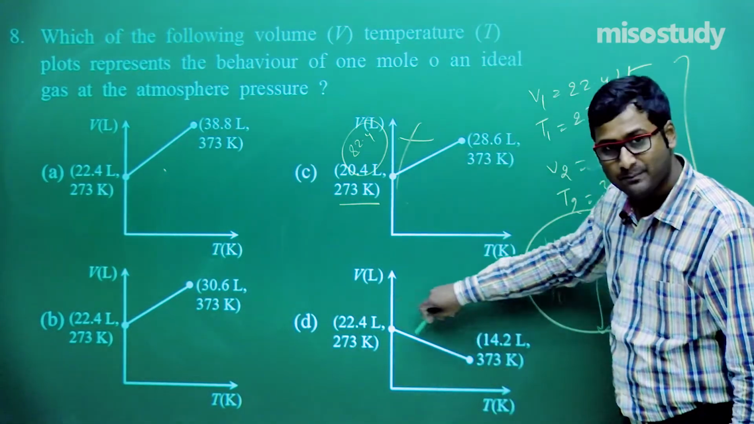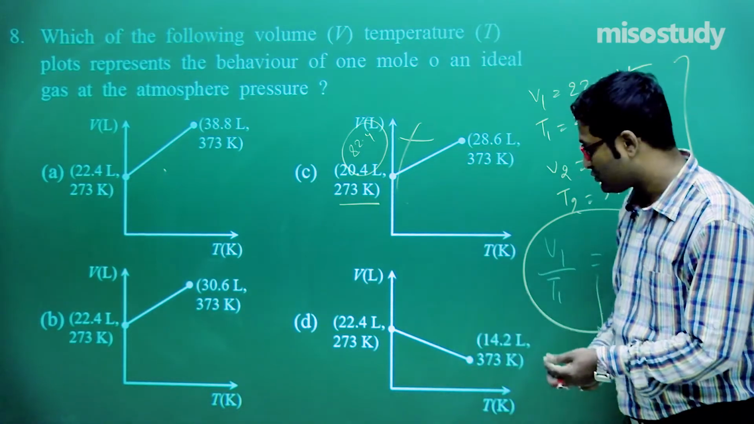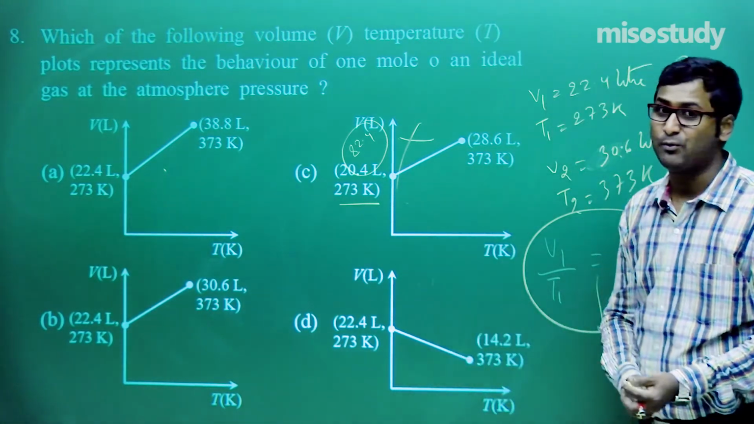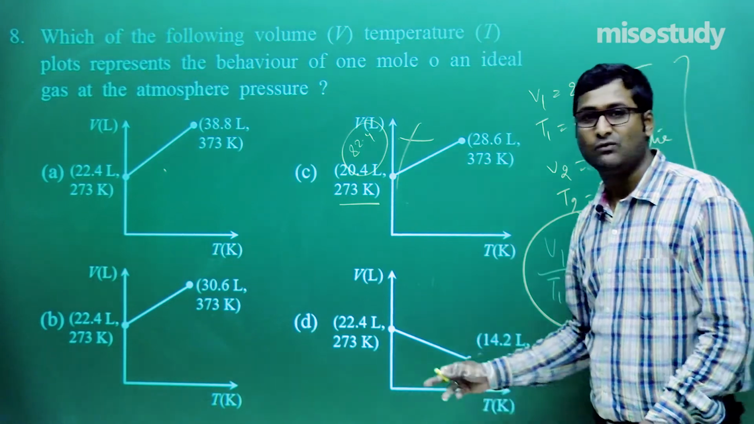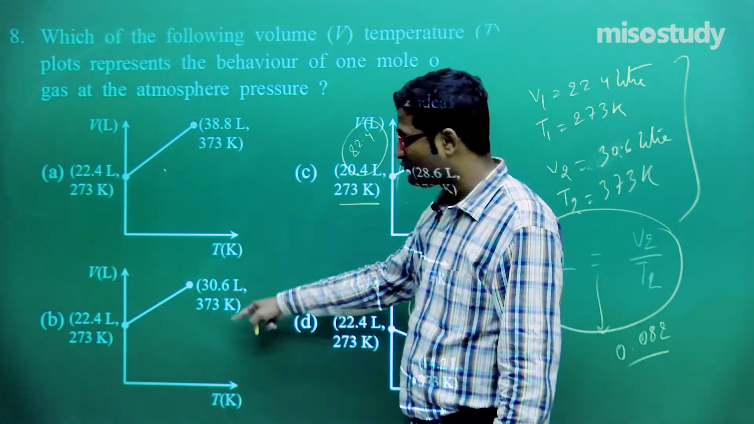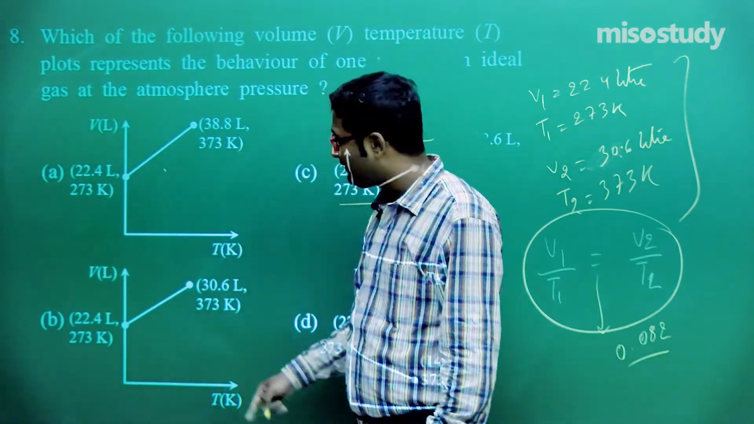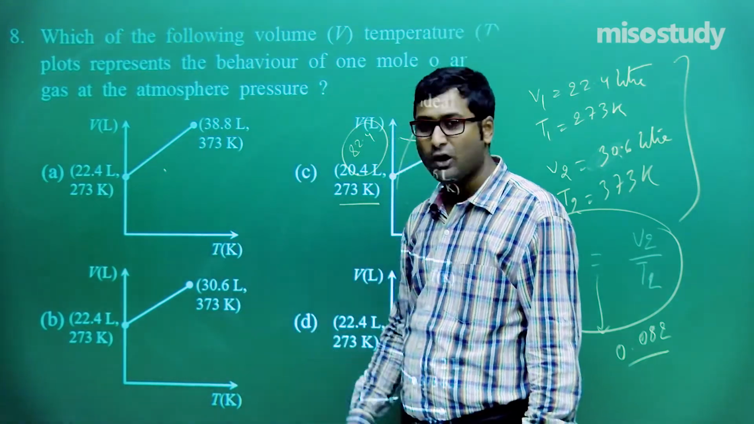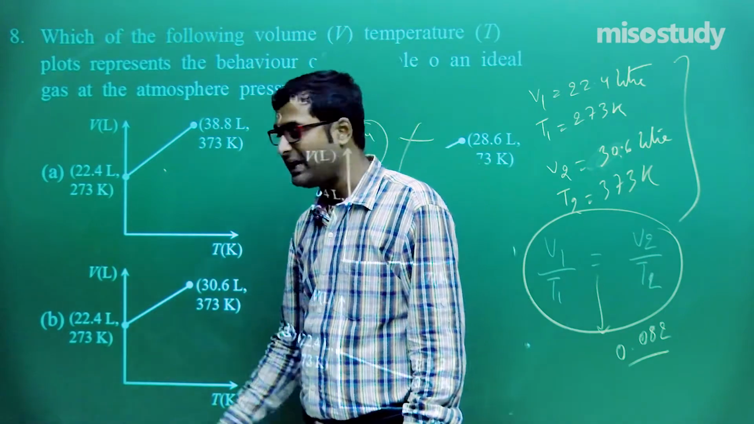There is a negative slope, a decrement, so it cannot be the graph, because V is directly proportional to T, not inversely proportional. So this will not be the option. Now if I compare, this one is a perfect graph, but if I compare options A and B, then what will happen? In case of A, V1